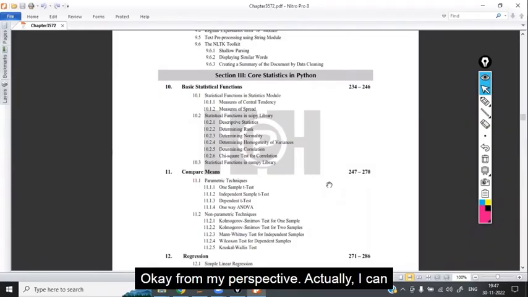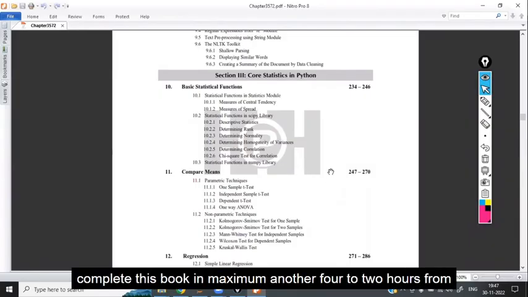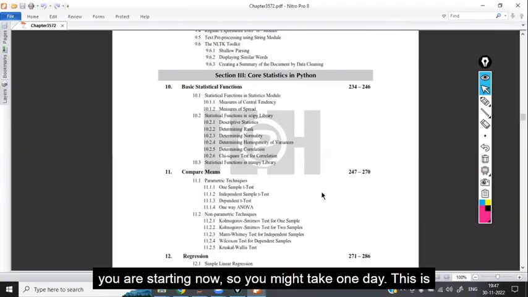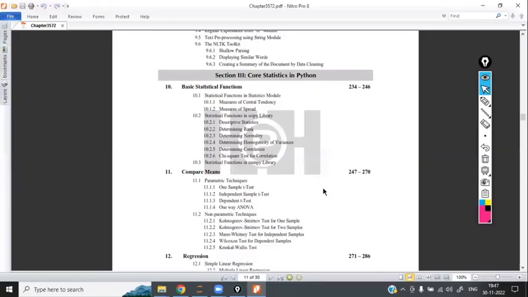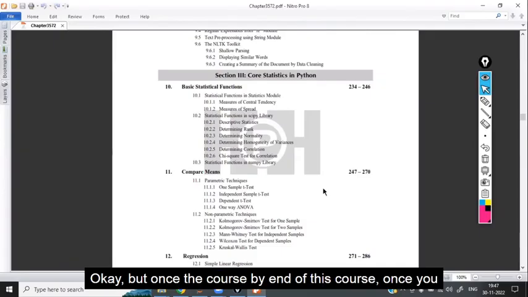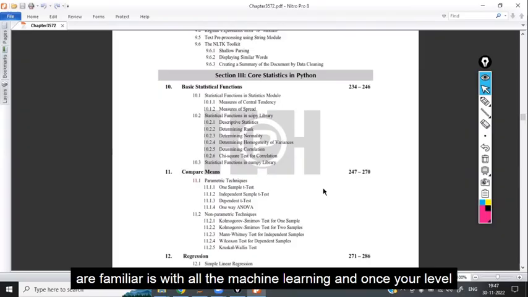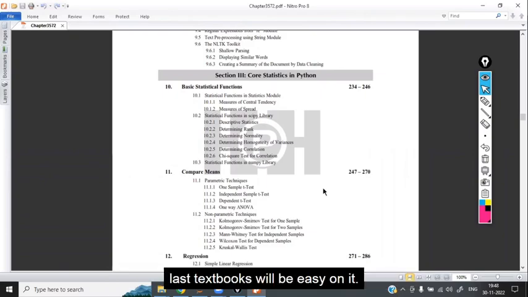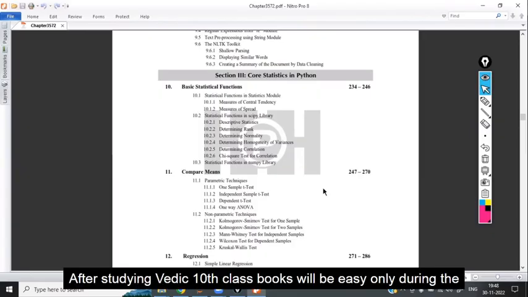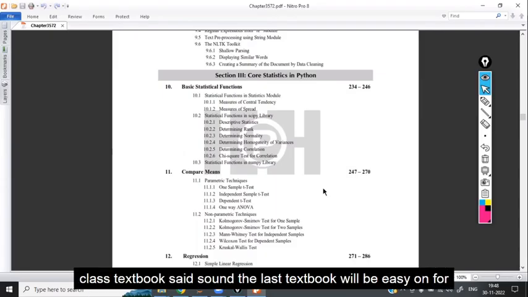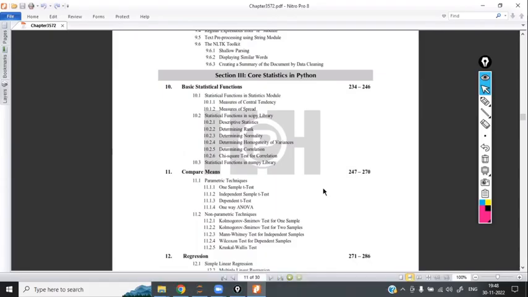From my perspective, I can complete this book in a maximum of 1.5 to 2 hours. Since you are a learner just starting now, you might take one day. Initially it may take 2 or 3 days, maybe. But by the end of this course, once you are familiar with all the machine learning and your level has increased, it will be easy. After studying BTech, 10th class textbooks will be easy only. During 10th class they are difficult. After BTech, the 10th, 9th and 7th class textbooks are all easy for us, right?